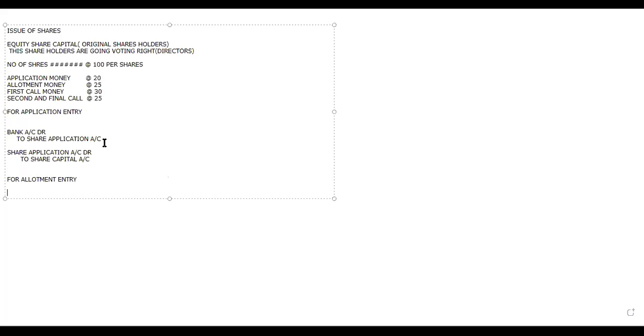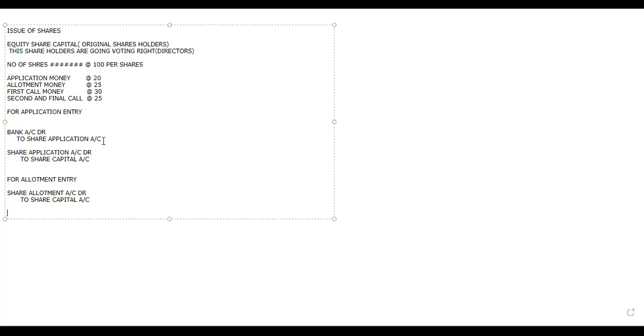That's why from allotment onwards, they will first write a due entry, then they will see how much they have received. So the due entry will come first: share allotment account debit to share capital account. Like this we will write.